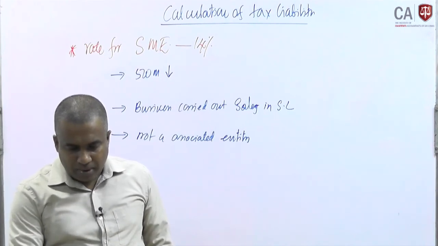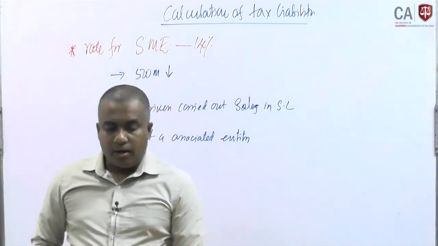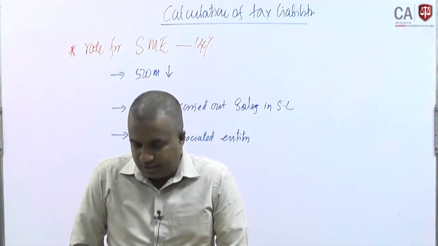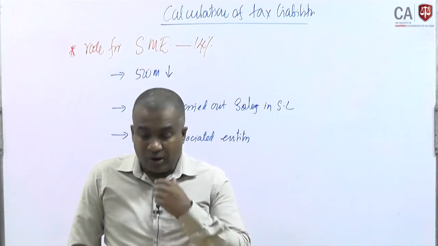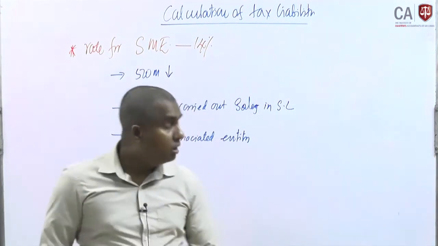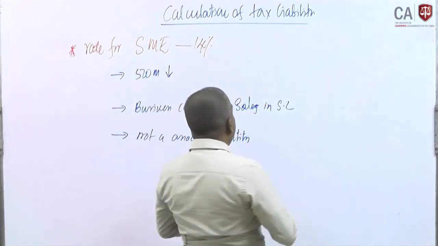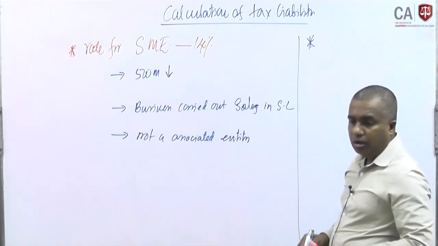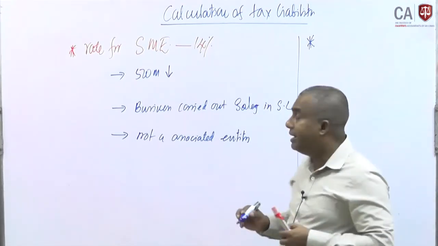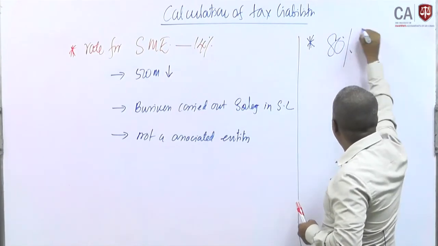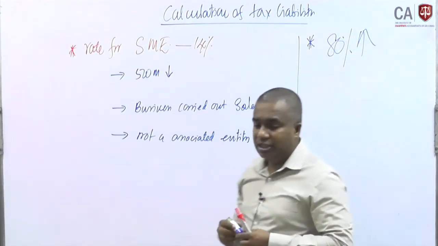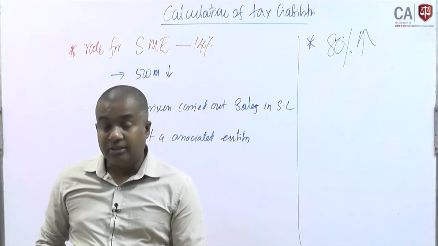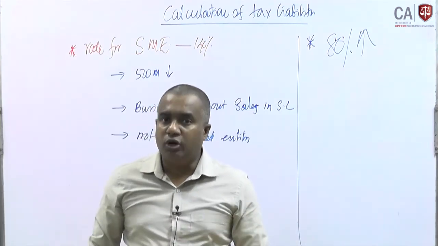Right. Then the second part is concerned with having specific applications for predominantly conducting some specific business or specific undertaking. What does predominantly conducting mean? Predominantly conducting means if any company consists of more than 80% from this specific undertaking, then we can take it that this company is predominantly conducting this particular business.